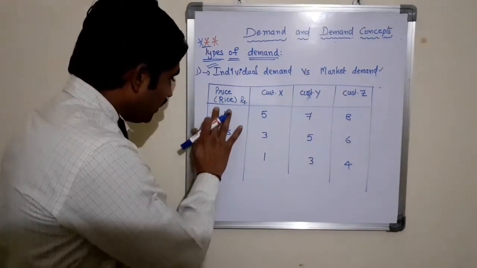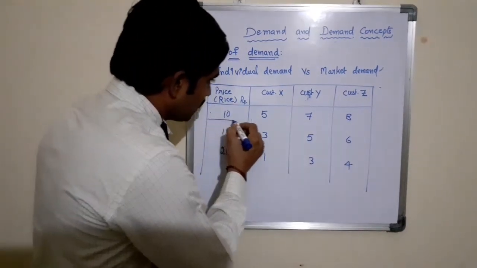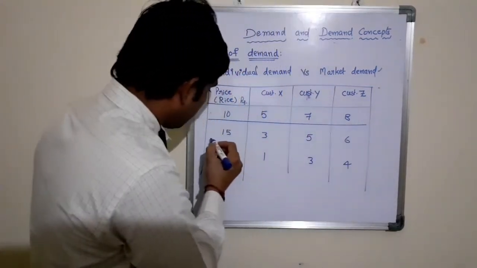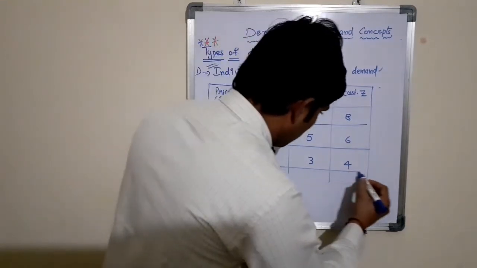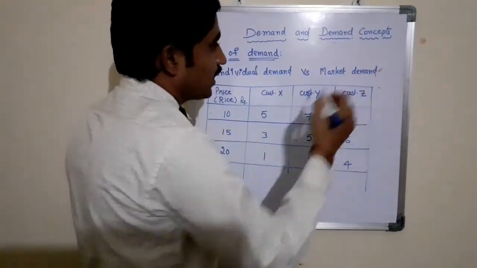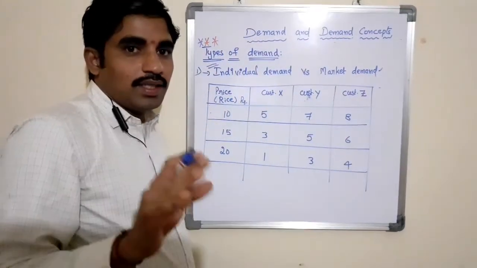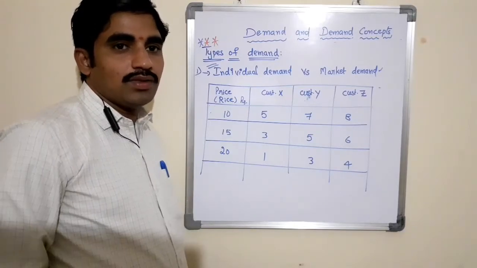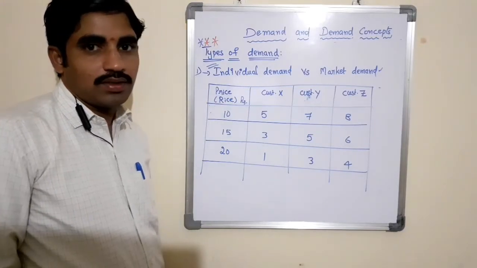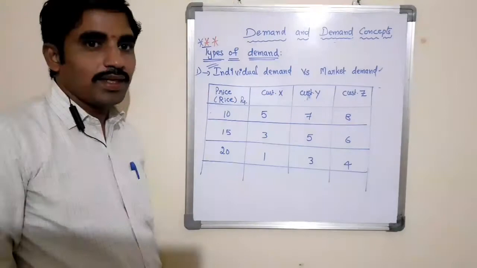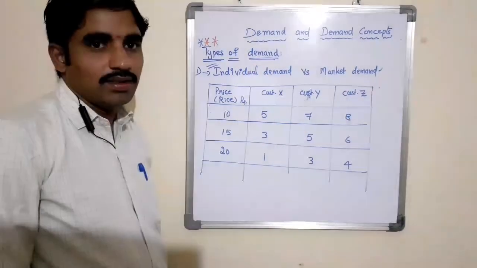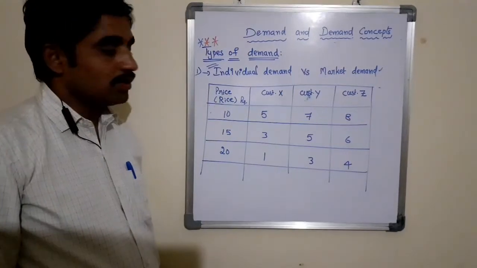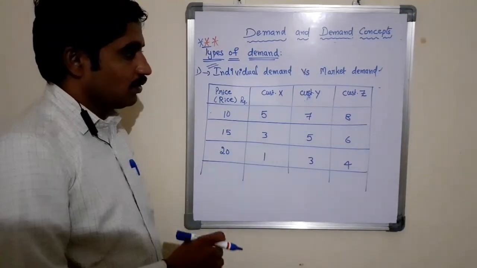Here we are taking three different prices, that is 10, 15 and 20 rupees. Market demand means the aggregate of individual demands of all the consumers of a product over a period of time at a specific price. Let us discuss with the schedule.